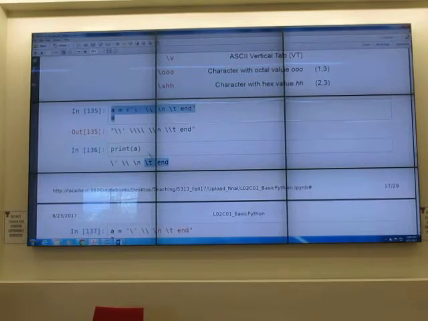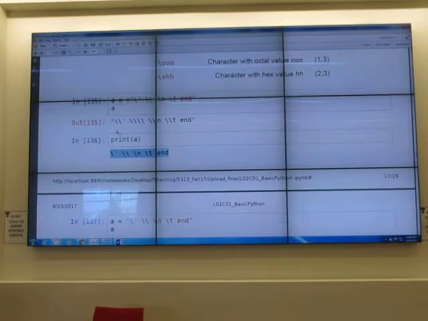If I print A, it is a raw string. The good thing is it prints as is. See what I'm saying? It doesn't do any escape. Even though I put backslash n, it doesn't do new line. Even though I put backslash t, it doesn't do tab. It doesn't do escape. That is for the case of raw string.